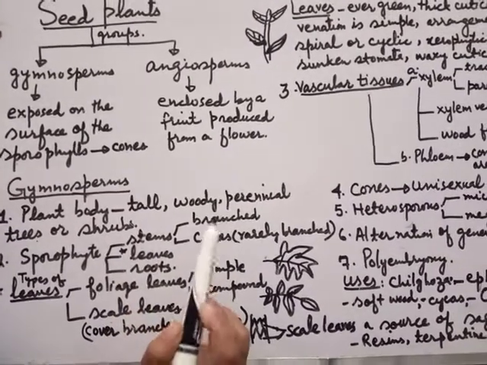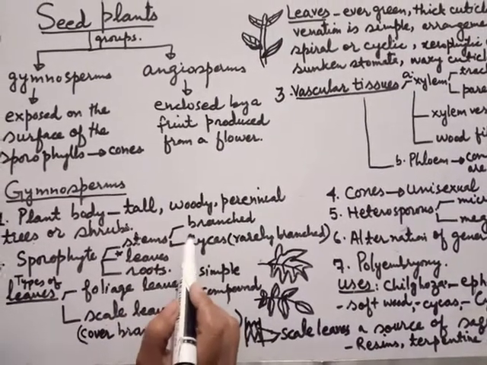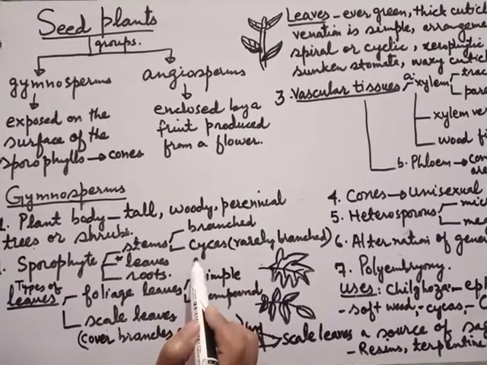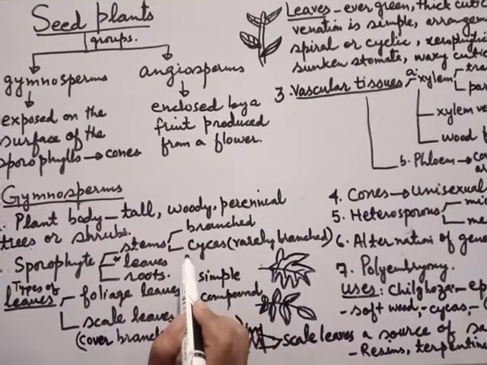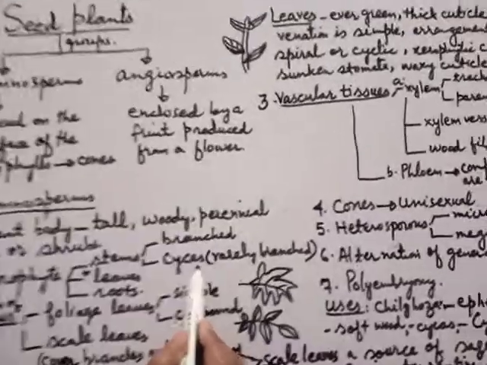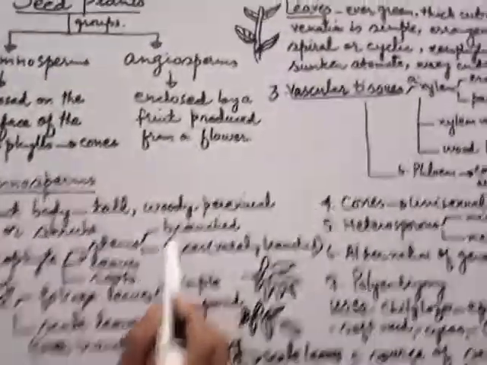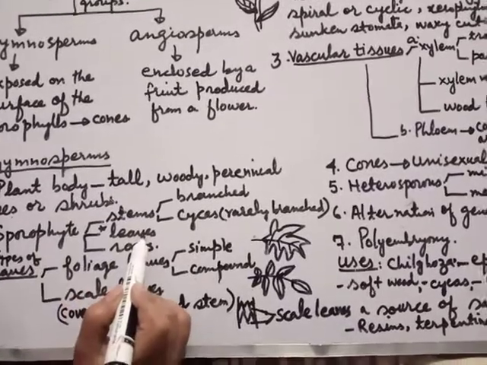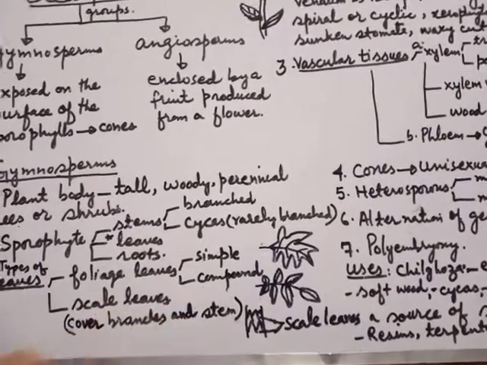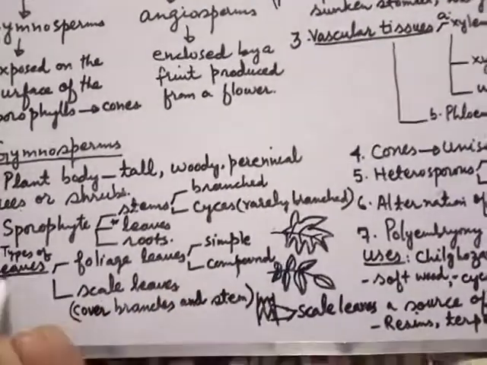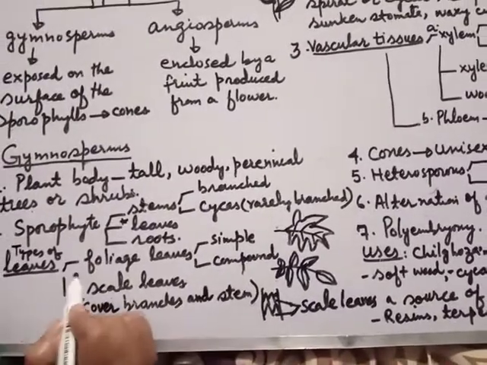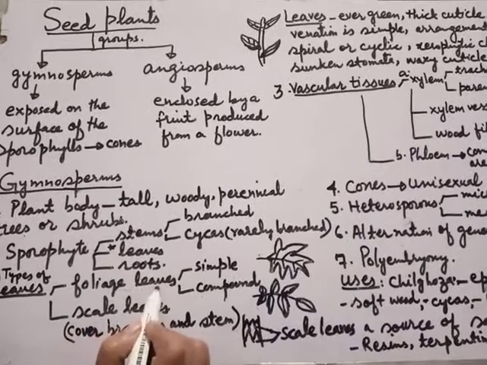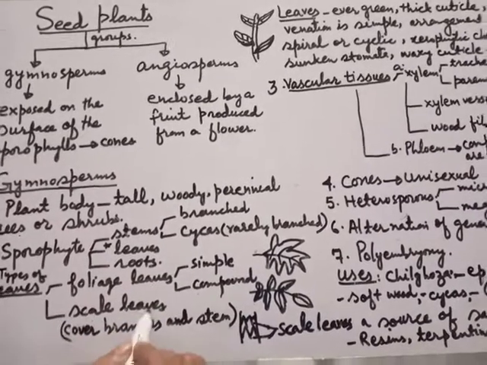Students, the stem of the gymnosperms can be either branched or rarely branched or unbranched, as in the case of what? Cycas. But most of the gymnosperms are what? They are branched. Then they have leaves and roots. Then there are two types of leaves present in gymnosperms. One we call foliage leaves, and the other one scale leaves.